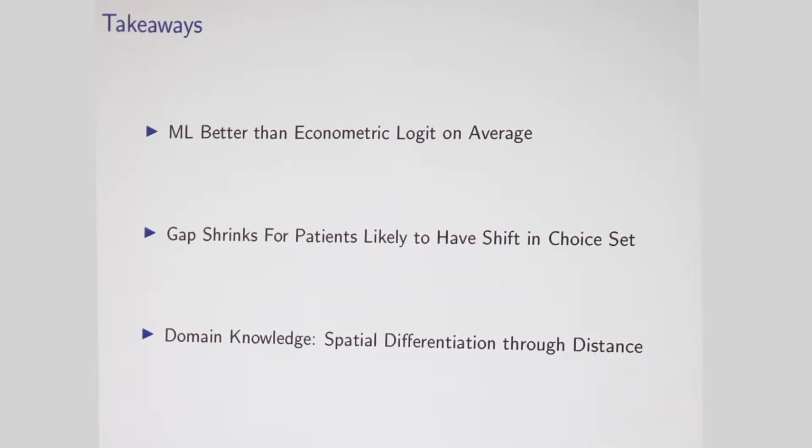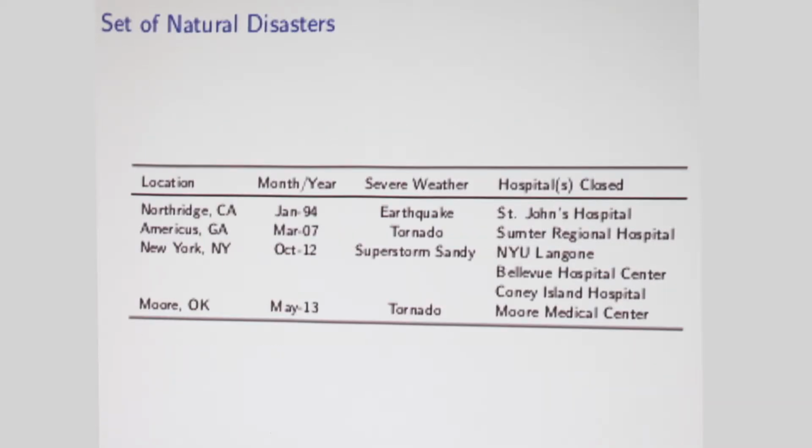We think here what's going on is domain knowledge. In particular, a standard economic model going back to the 20s says that all the spatial differentiation is through distance. So if we're thinking about hospital choice, this is how far you are from the hospital. On average, the machine learning models are not using that. They're just using general spatial differentiation through zip codes. And we think that when there's a big shift in the choice environment, having that parametric structure through distance is helpful in a way that maybe it's not so helpful when there's no change.